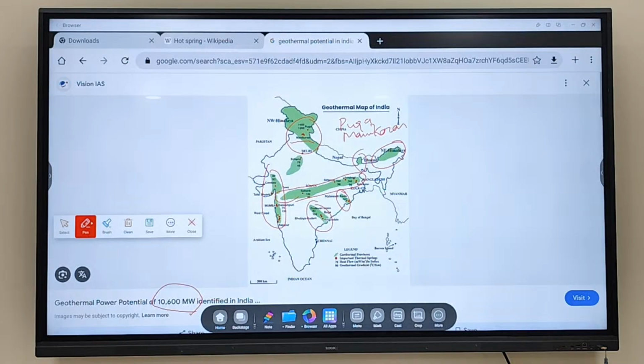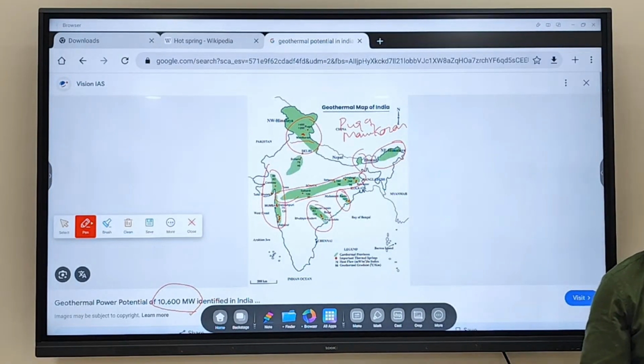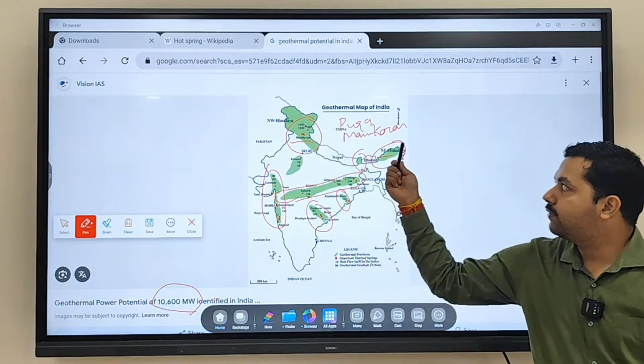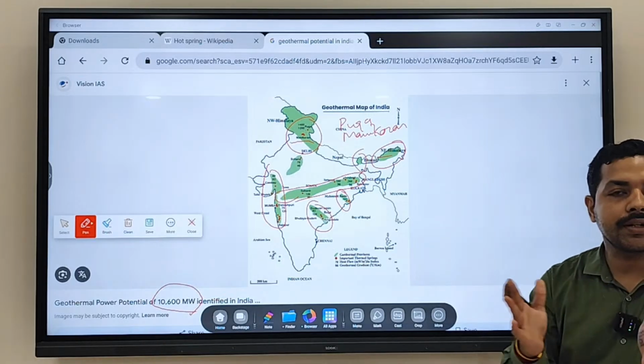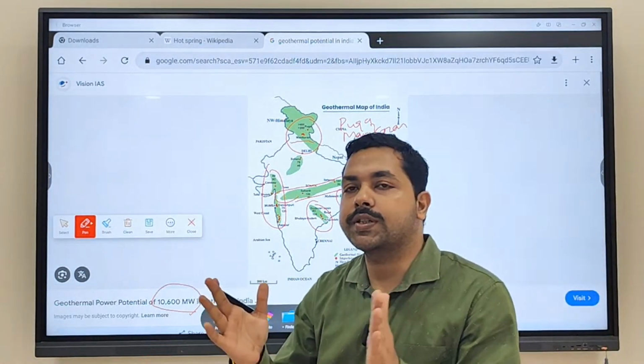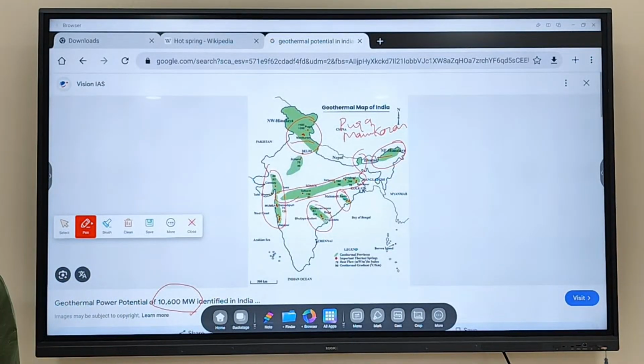Yeah. So why do you see this whole region where we have more geothermal potential? What is the reason? Yes, compression is taking place. When compression happens, what will happen? Things will come together. When things come together, what will happen? Temperature will increase. Clear? So what is happening in the Himalayan region? Compression is happening. Because of this compression, what will happen? Things will come together. When things come together, what will happen?